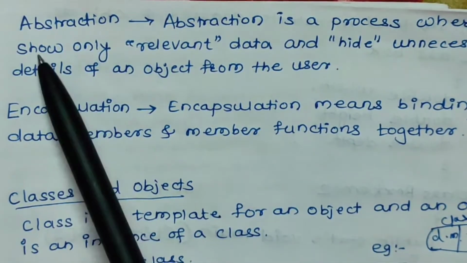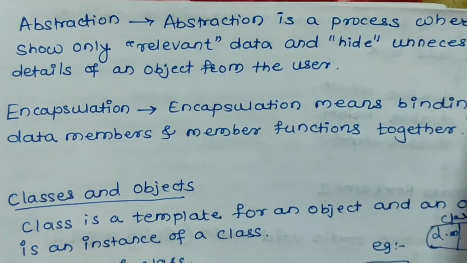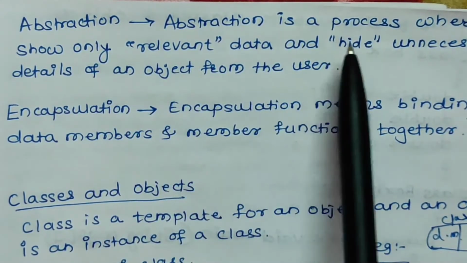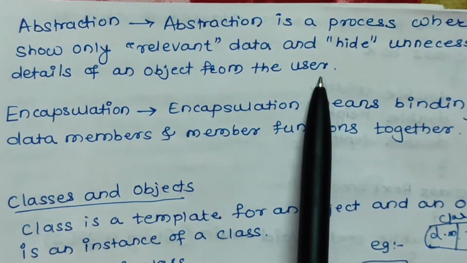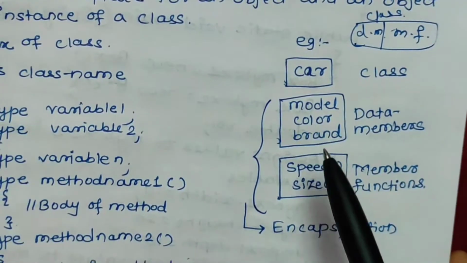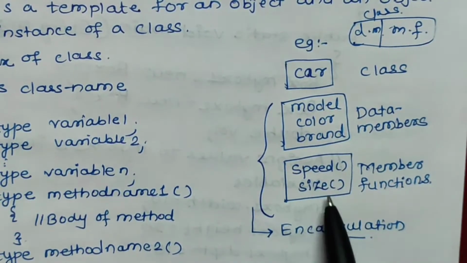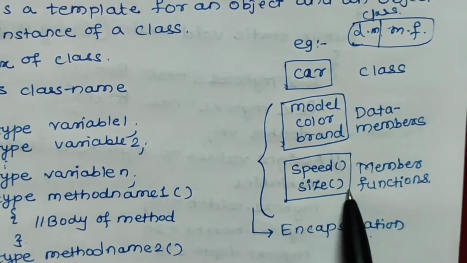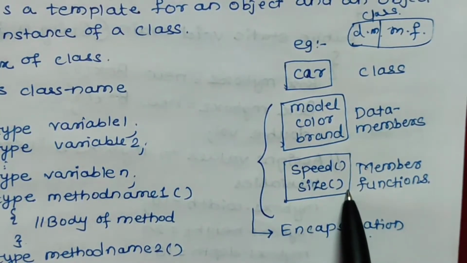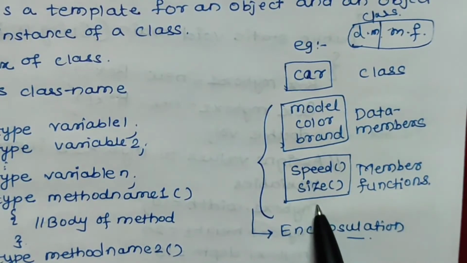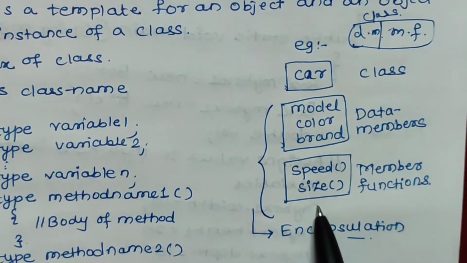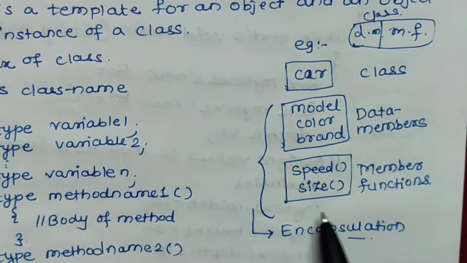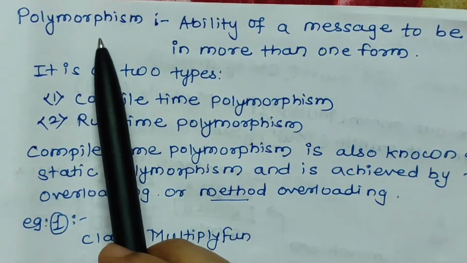Next concept is abstraction. Abstraction is a process where you show only relevant data and hide unnecessary details of the object from the user. So whatever activities you have to do, you can do it by declaring the object and calling the methods with the help of that object. Because of that, abstraction is achieved. You can hide the unnecessary data and show only the relevant data with the help of the classes and object concept. Next concept is polymorphism.